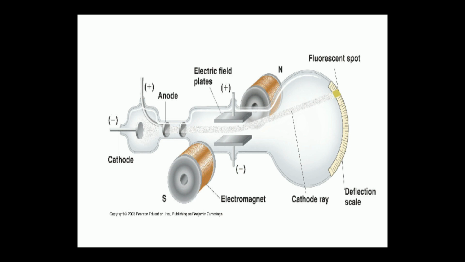Here you can see there's a fluorescent spot and a deflection scale. You can see there's a cathode ray. From this picture of the cathode ray, you can see the electric field that has been created here so that the cathode ray gets deflected, and through the fluorescent spot we can see the deviation of the cathode ray: how cathode rays are generated, how they go through a magnetic field and how they get deflected.